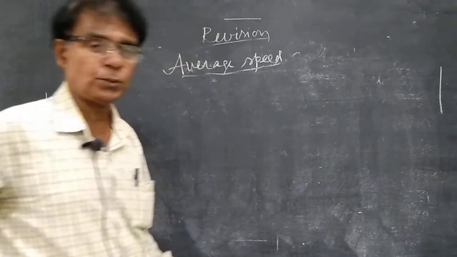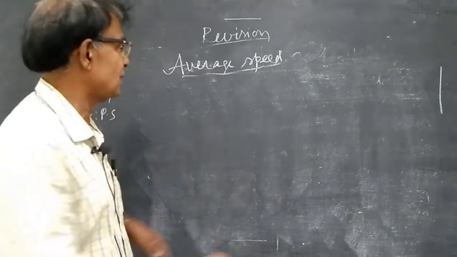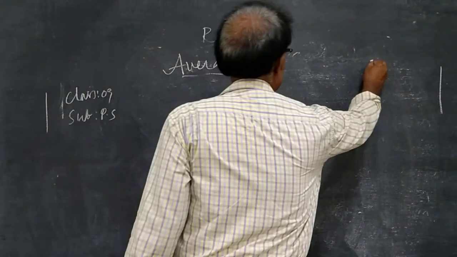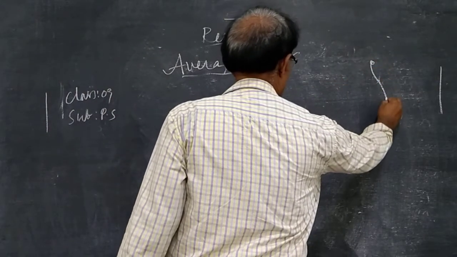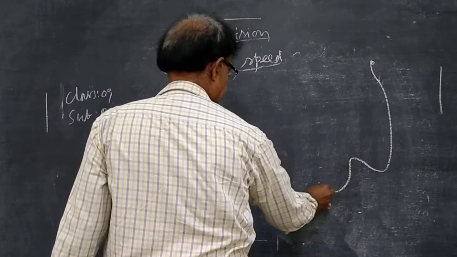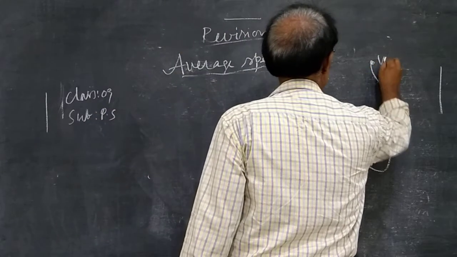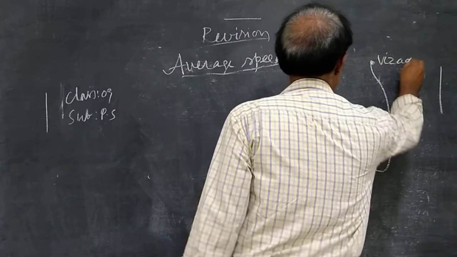So I suggest you read the question and understand the requirement, then try to answer. This is the diagram. Journey of the train. Vizag.